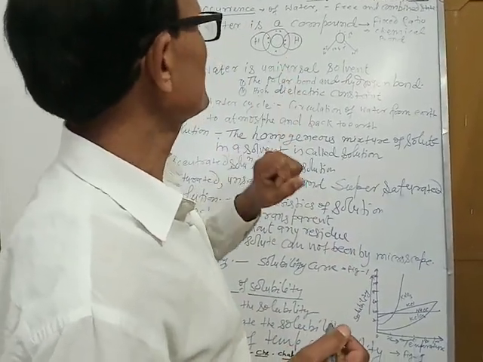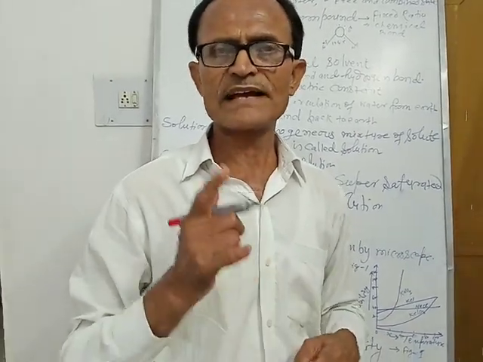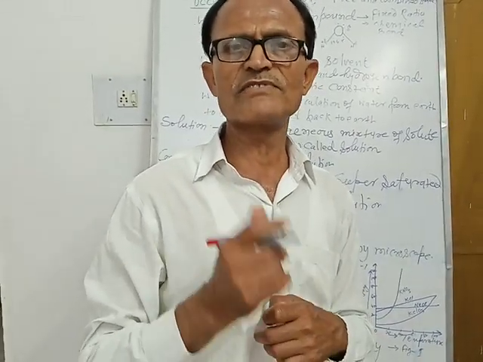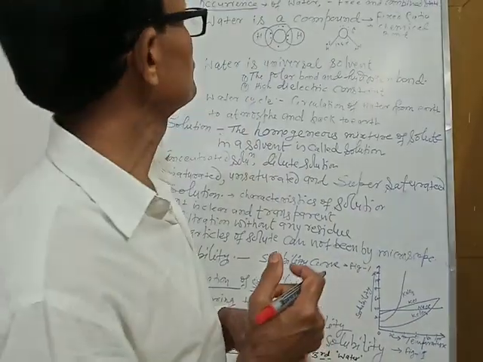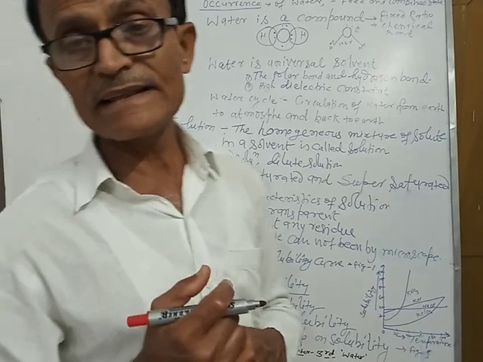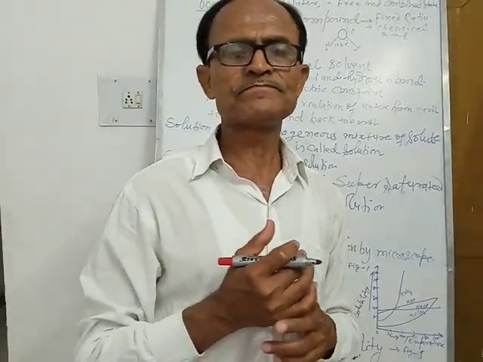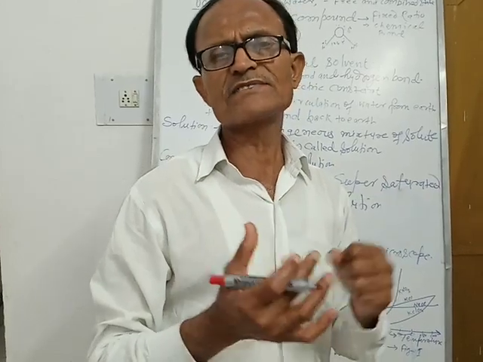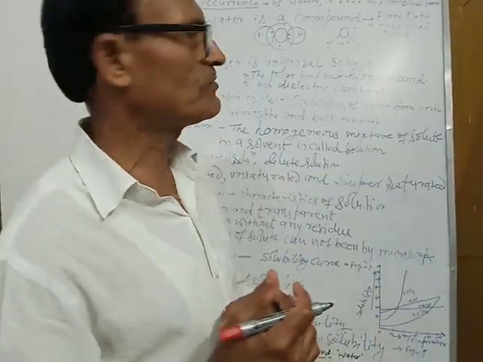The second one, in the form of water, it is found in rivers, oceans, lakes and different water bodies on the surface of earth. And in gaseous state, it is found as water vapor. So in all the three states, water is in free state, found on the surface of earth and above.